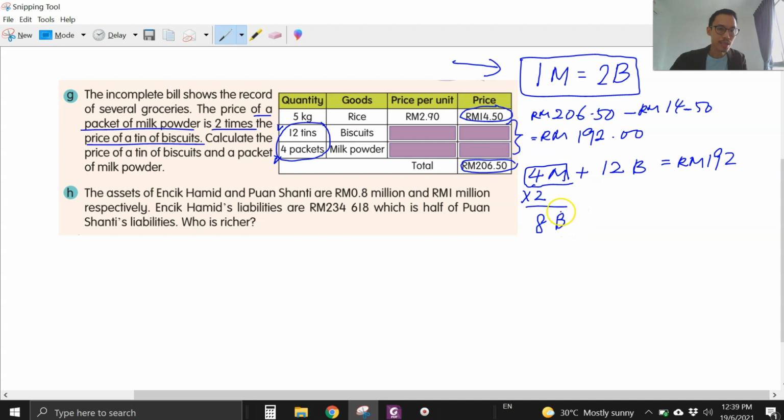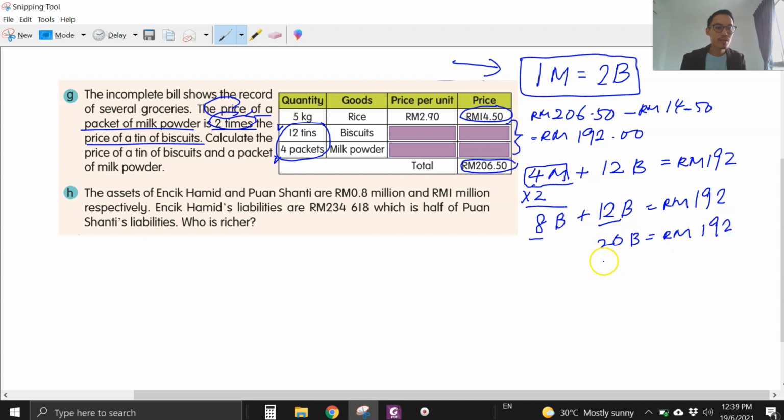In price, okay, it's talking about the price. Okay, can you see that? The price, right? Milk powder equals 2 times of biscuits. So we plus another 12 biscuits. So this is 192 ringgit. 8 tins of biscuit plus 12 tins is 20 tins of biscuits.